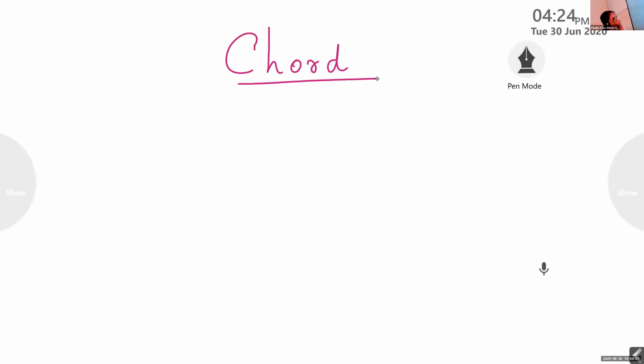It is not like sword. Don't pronounce like that. It is chord. Chord is the